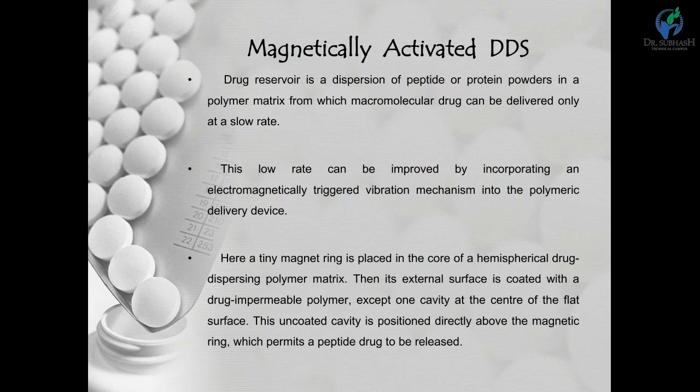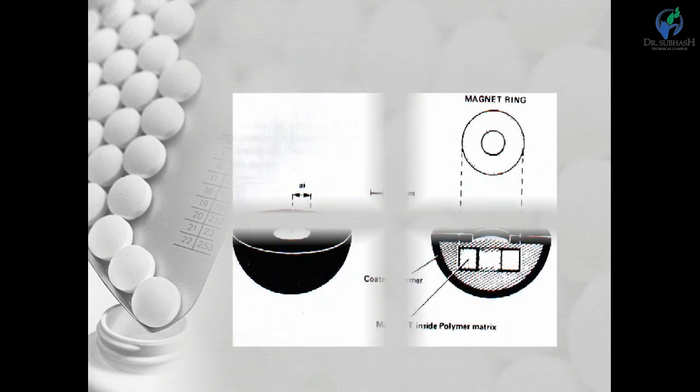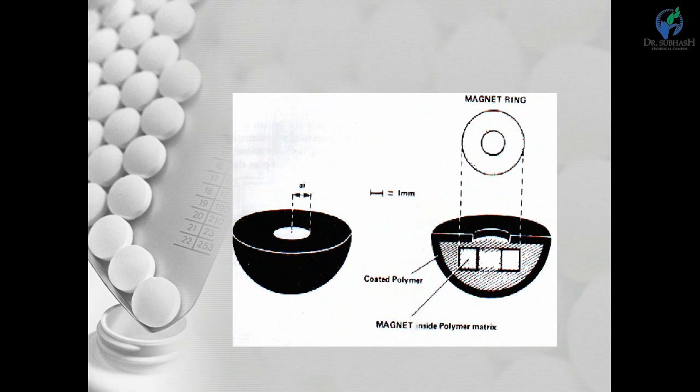into the polymeric device, combined with hemispherical designs. In that device, which is fabricated by positioning a tiny magnet ring in the core of a hemispherical drug-dispersing polymer matrix, the external surface is coated with a drug impermeable polymer.